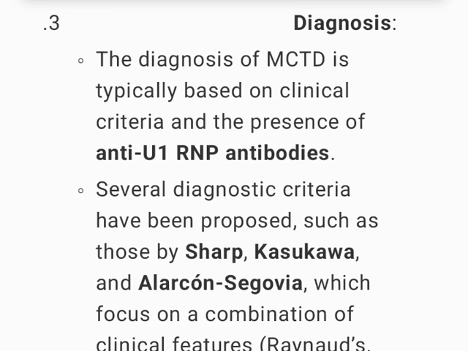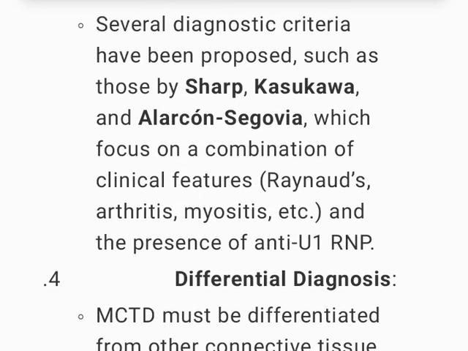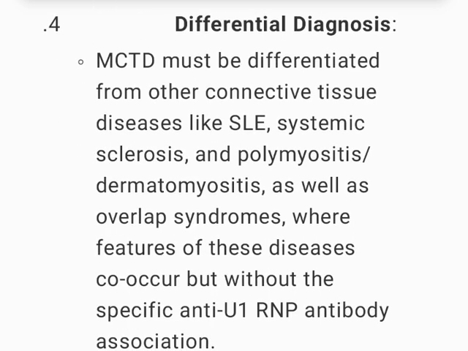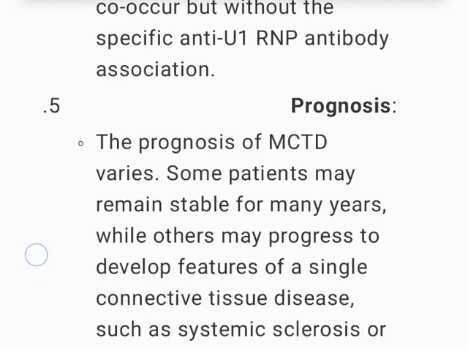3. Diagnosis. The diagnosis of MCTD is typically based on clinical criteria and the presence of anti-U1 RNP antibodies. Several diagnostic criteria have been proposed, such as those by Sharp, Kasukawa, and Alarcon-Segovia, which focus on a combination of clinical features, Raynaud's, arthritis, myositis, etc., and the presence of anti-U1 RNP. 4. Differential diagnosis. MCTD must be differentiated from other connective tissue diseases like SLE, systemic sclerosis, and polymyositis dermatomyositis, as well as overlap syndromes, where features of these diseases co-occur but without the specific anti-U1 RNP antibody association.